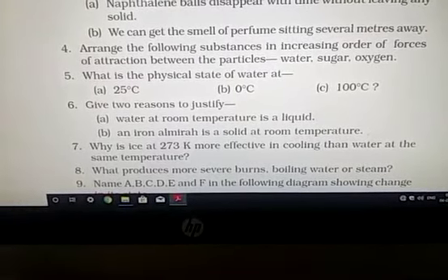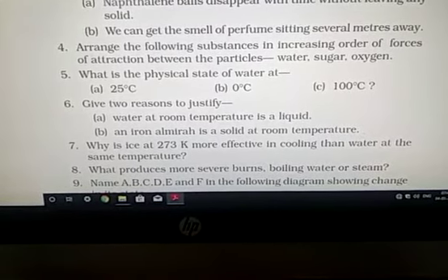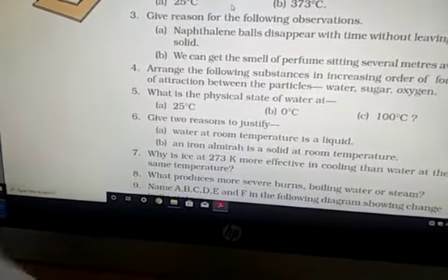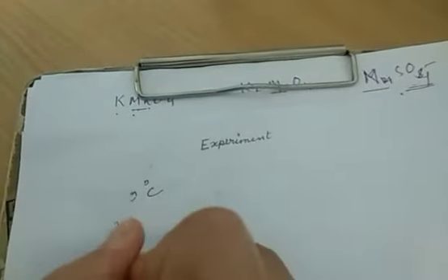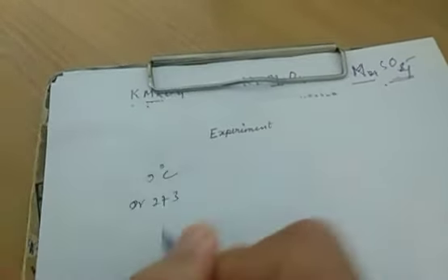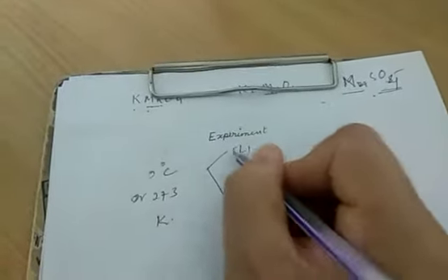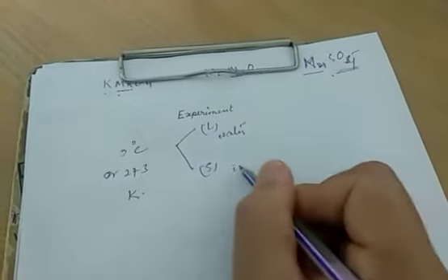Question number 7. Why is ice at 273 Kelvin more effective in cooling than water at the same temperature? It's very important. Try to understand this particular question in this way. This is 0 degrees Celsius or 273 Kelvin temperature. Two things are here, liquid and solid. This is water and this is ice.